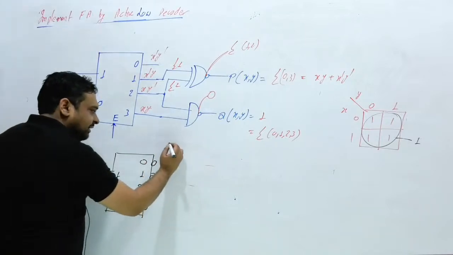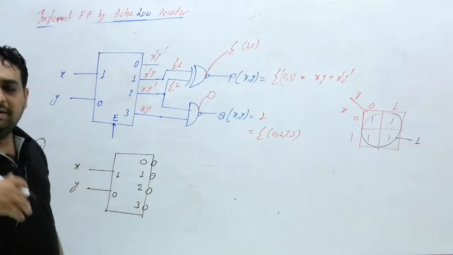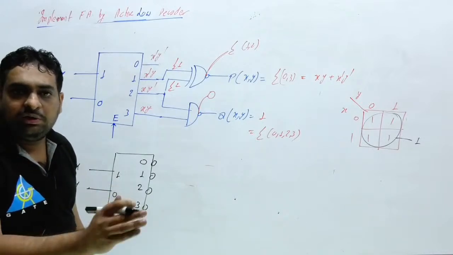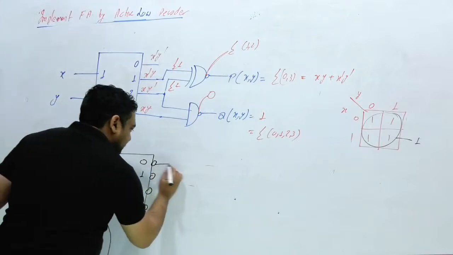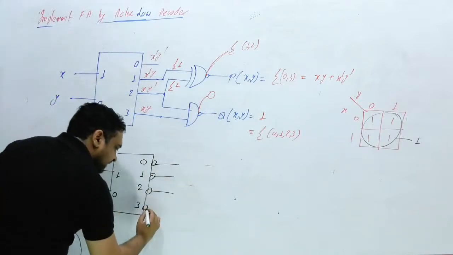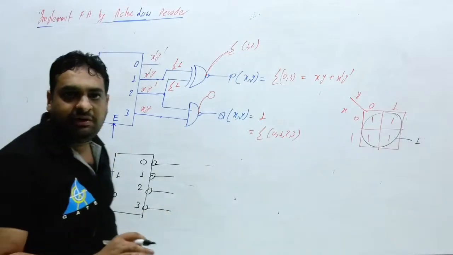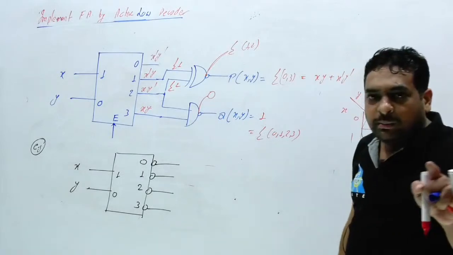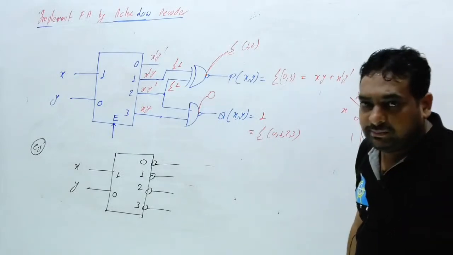Then what will be here? Min term of 0. Then what will be the bubble? Max term of 0, or you can say min terms of 1, 2, 3. So here the output you will get is min terms of 1, 2, 3, then min terms of 0, 2, 3, and here min terms of 0, 1, 2. So you have to process by the bubble gate as well as by the min terms.